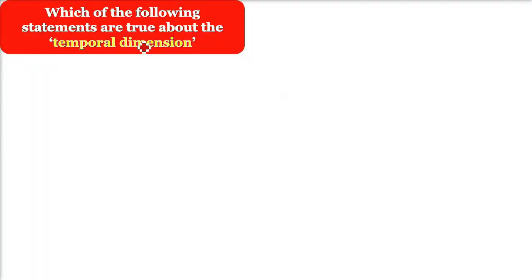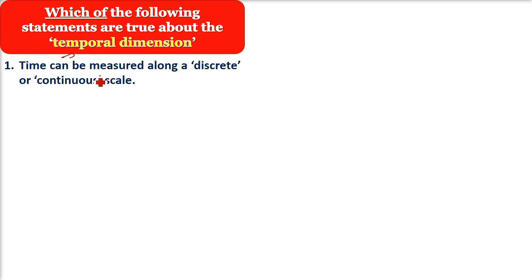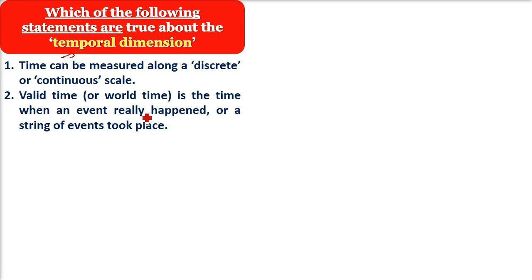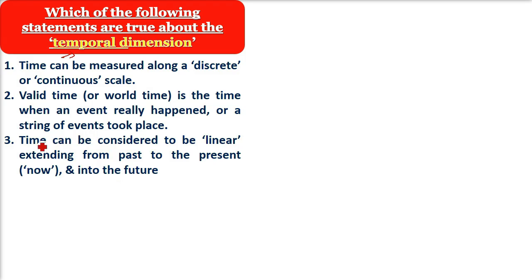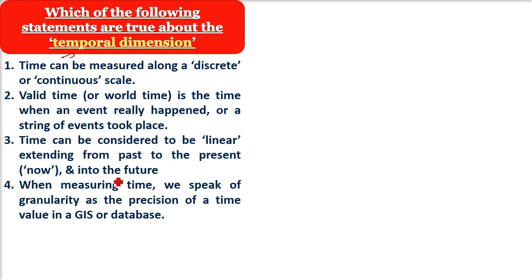Which of the following statements are true about the temporal dimension? Temporal meaning time. Time can be measured along a discrete or continuous scale. Valid time or world time is the time when an event really happened or a string of events took place. Time can be considered to be linear, extending from past to the present into the future.